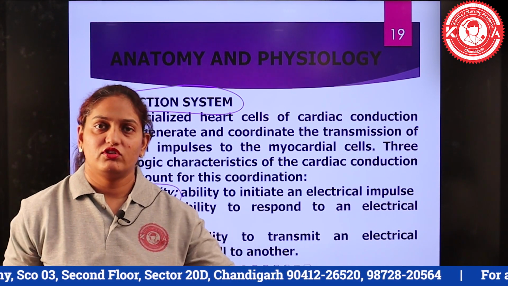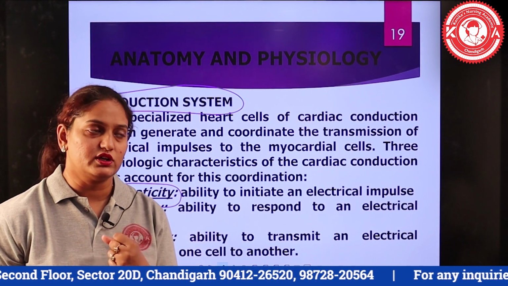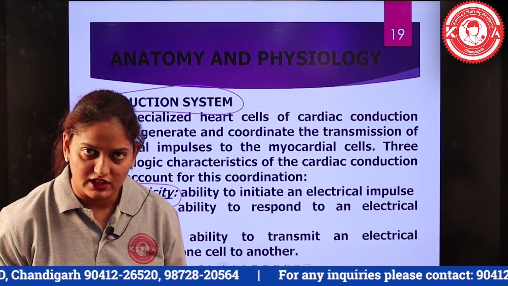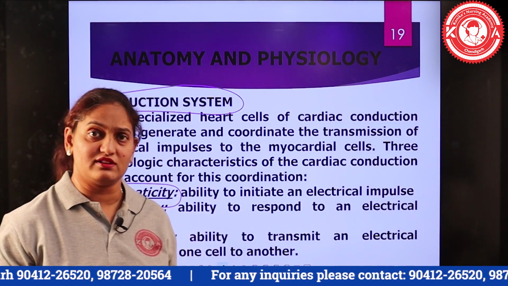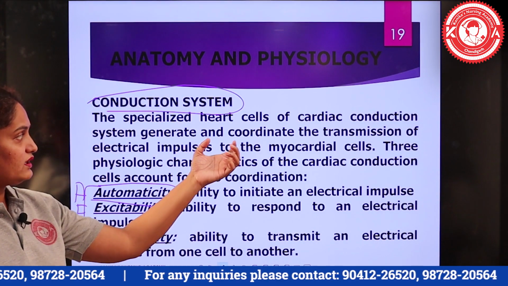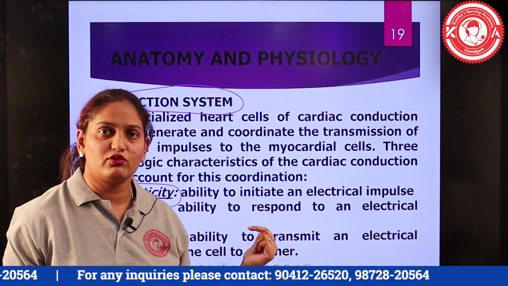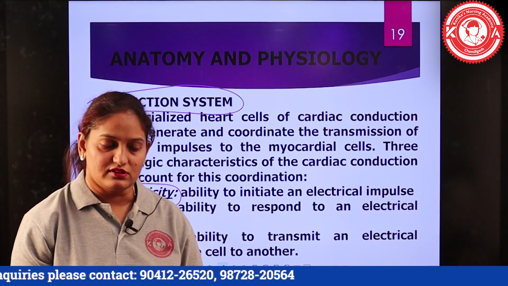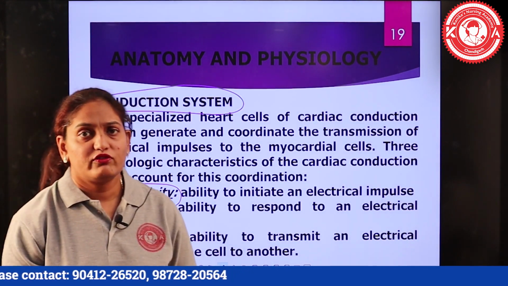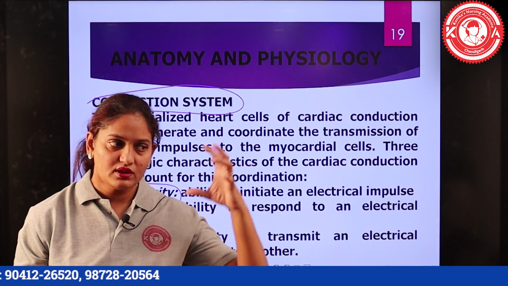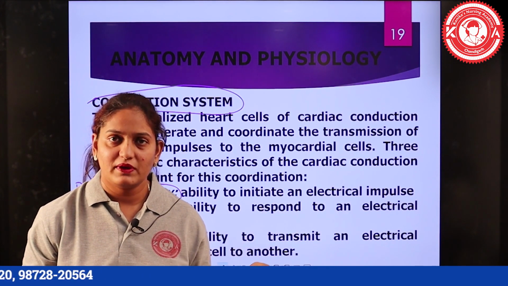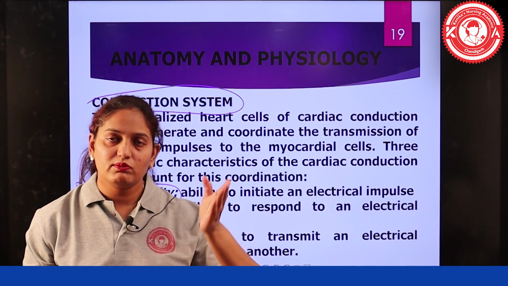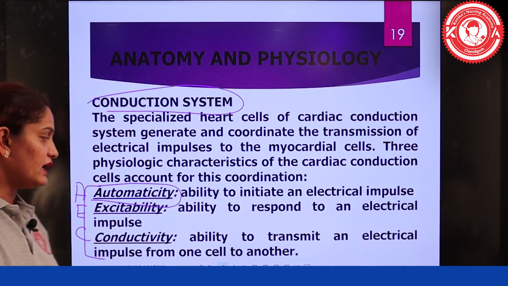Automaticity is a word derived from automatic, and it means by self. Ability to generate the electrical impulse by one's own self is known as automaticity. If we are saying that all the cardiac muscles possess this property, that means they all have the ability to self-generate electrical impulses. But the programming of the heart is done in such a manner that the sinoatrial node, which is known as the natural pacemaker of the heart, is first of all going to initiate the electrical impulse, and then it will proceed further to the various areas of the heart.